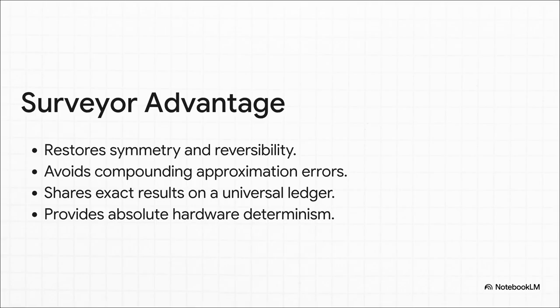This restores Noether's theorem, which is a principle in physics that basically gives us symmetry and reversibility. We can actually work backwards. It also helps us avoid what researchers call the 50% critical line, which is this point where FPU approximation errors compound so much over repeated tasks that the data just becomes statistically useless. By using the surveyor, we create a system that doesn't guess but surveys reality perfectly, giving us absolute hardware-level determinism.